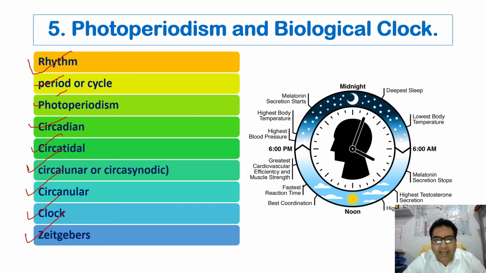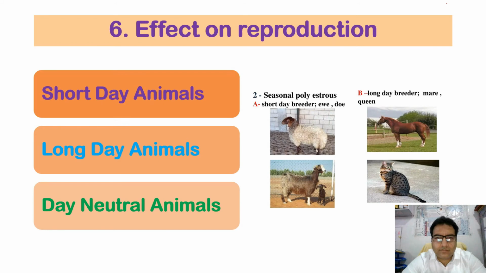So it is the light which plays an important role in the formation or performance of the rhythms, or in photoperiodism, or in the annual cycles, or daily cycles, or the biological clocks which develop inside the animals. It is because of the light. So light plays an important role in all these activities as well. This topic we shall be dealing with as an independent topic.